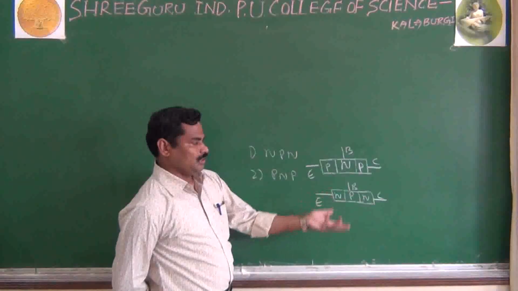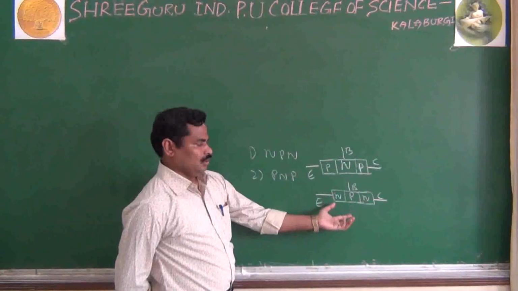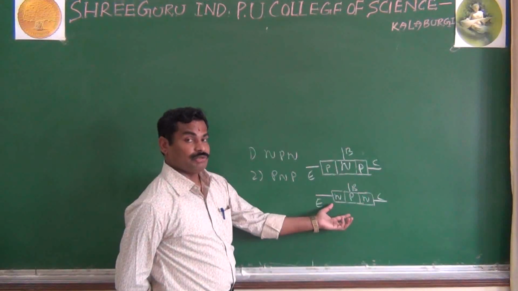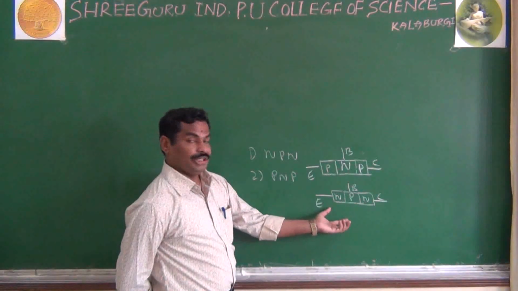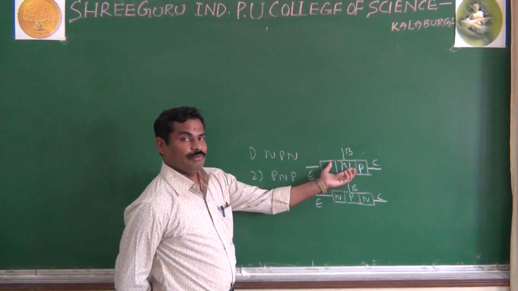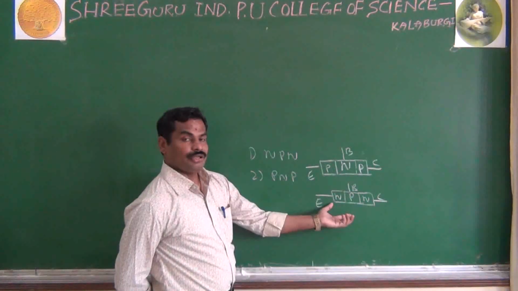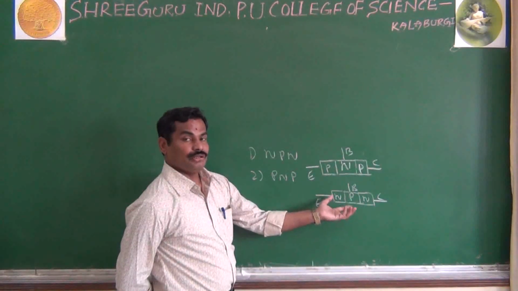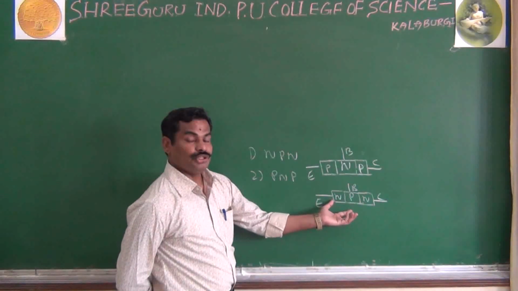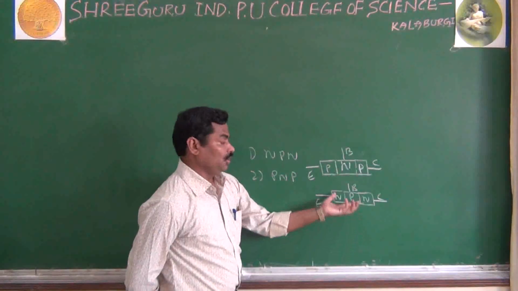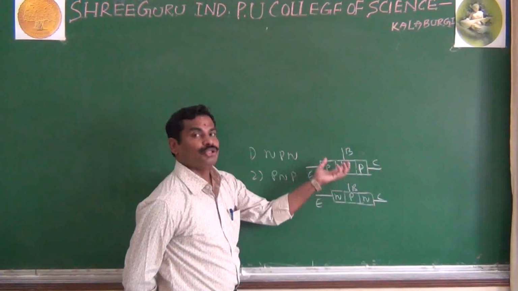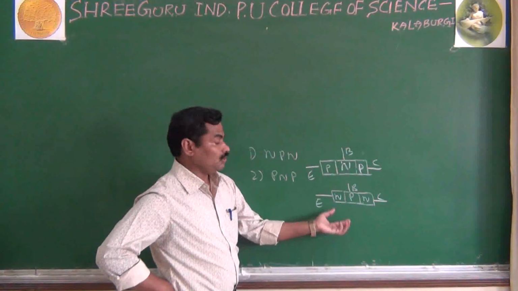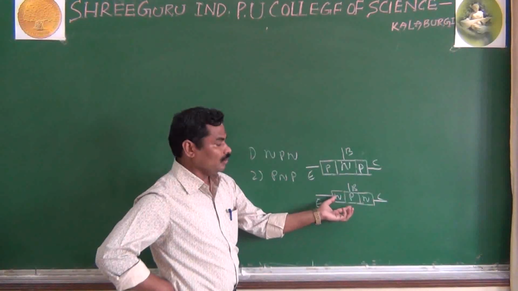That is one difference. The second important difference is that in your NPN transistor, the mobility of the electrons is more than the mobility of holes. That's why I prefer the NPN transistor. In the PNP transistor, the majority carriers are holes; in the NPN transistor, the majority carriers are electrons. And second point, in the NPN transistor, the mobility of electrons is more than the mobility of holes. What it means is that the electrons are moving very fast as compared to the holes. In general, electrons move very fast as compared to holes. That is the second point.